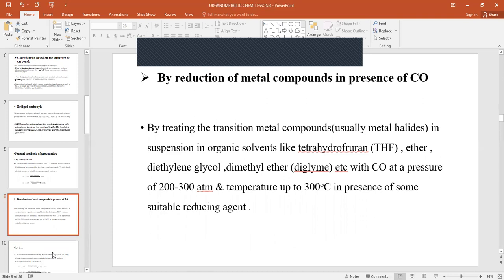Another method of preparation is by reduction of the metal compounds in the presence of carbon monoxide. By treating the transitional metal compounds, for example the metal halides, in suspension in an organic solvent like tetrahydrofuran, ether, or diethylene glycol, with carbon monoxide at a pressure of 200 to 300 atmospheres and a temperature of 300 degrees Celsius in the presence of a suitable reducing agent, the metal carbonyl is formed.